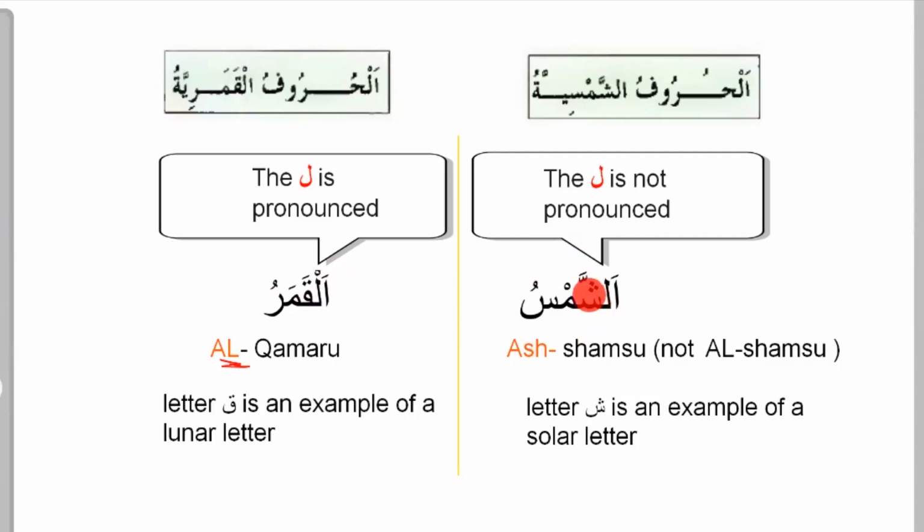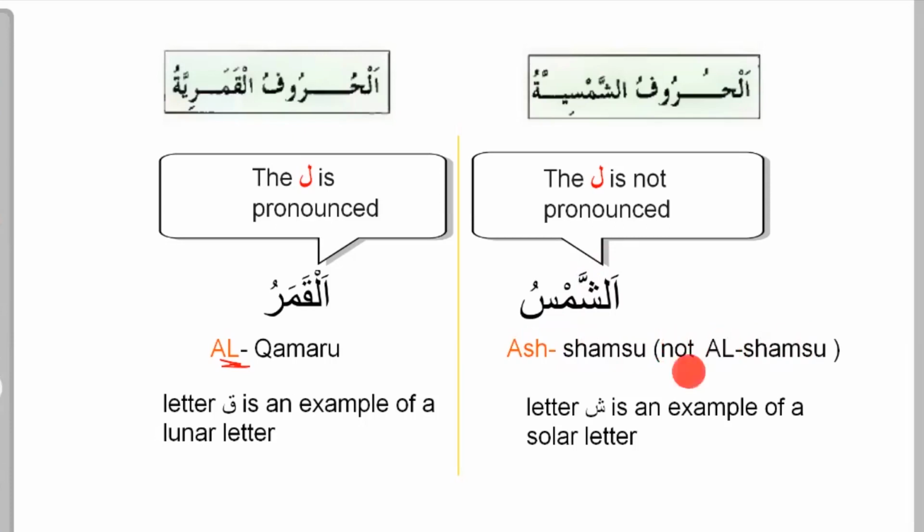And then we have the other way around. We have the Ash-Shamsiyya too, which are also 14 in number. When they are at the beginning of a noun and alif wa lam attaches, the lam will be silent. For example, shin is an example: Ash-Shamsu, not Al-Shamsu.